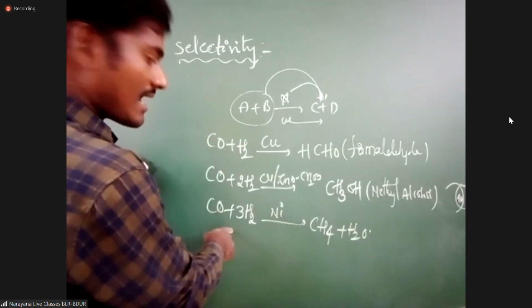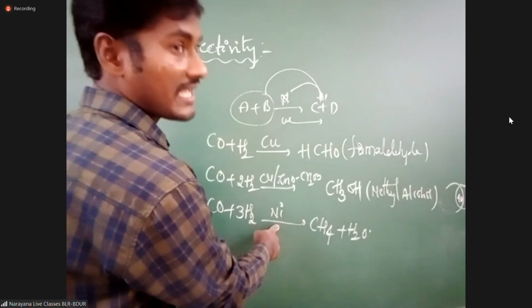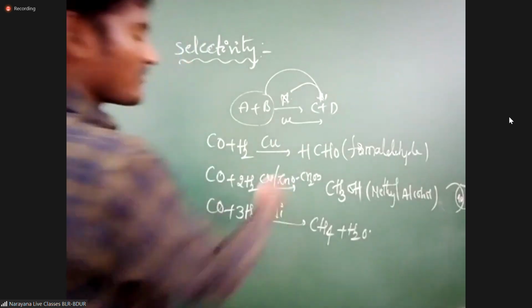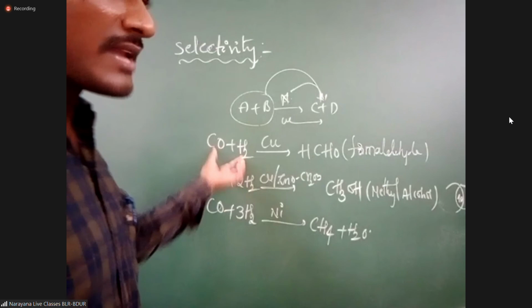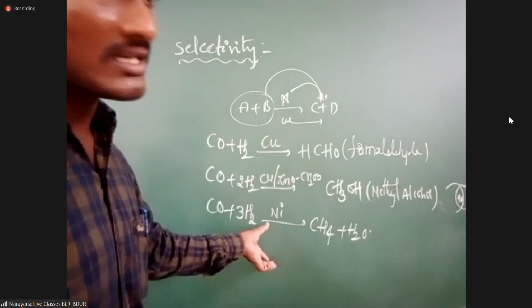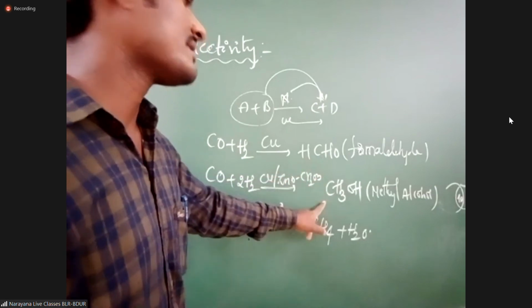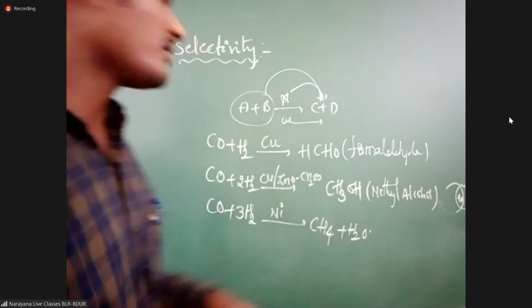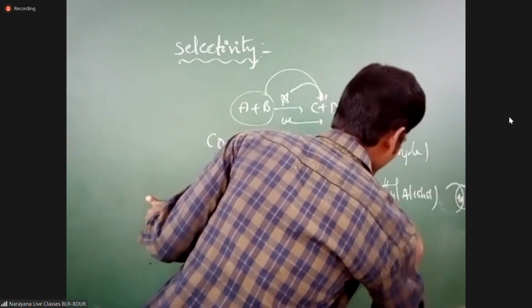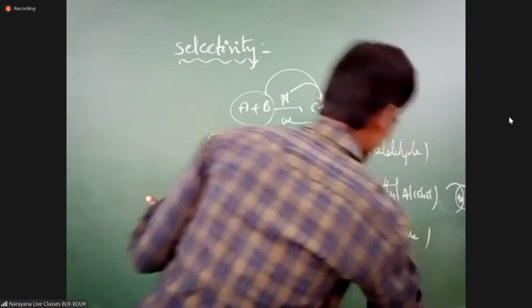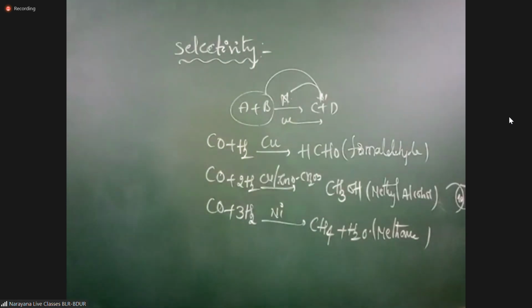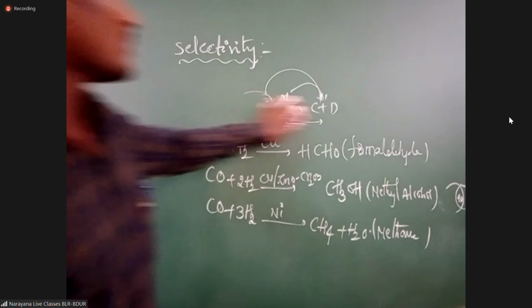Next, when the same reactants react in the presence of nickel. Among these three equations, the reactants are the same, but the catalysts are different. That's why you are getting different products. First one you are getting aldehyde, second one alcohol, third one alkane. What is this name? Methane. Keep the heading selectivity with these three examples.